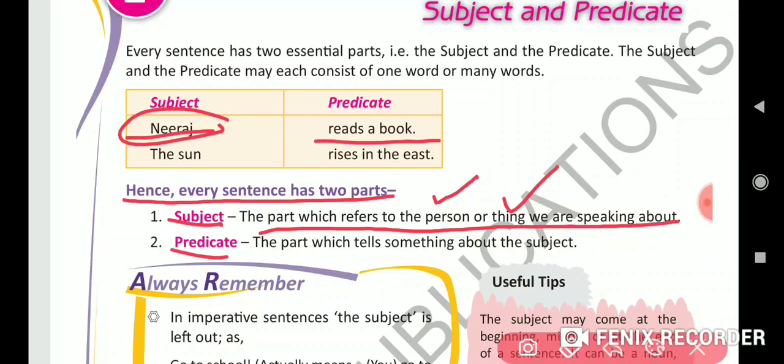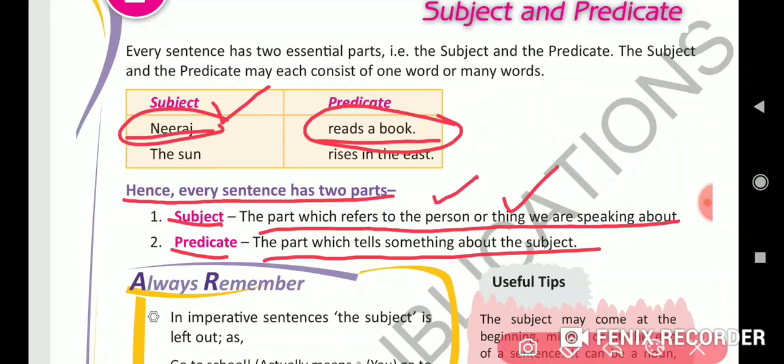Now predicate, the part which tells something about the subject is known as predicate. So what is told about Neeraj? That he is reading a book. That means Neeraj reads a book. So what reads a book is a predicate.